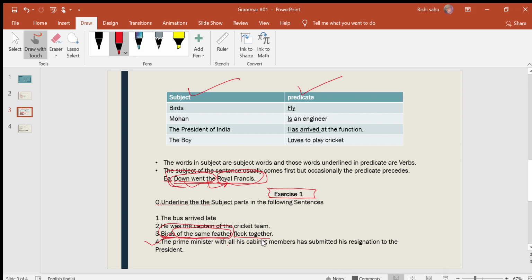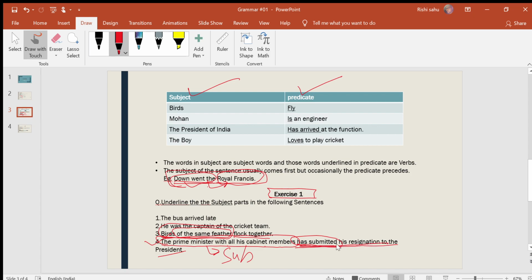Up to here, this whole group of words acts as the subject of this sentence, and the remaining part is the predicate. We know that has submitted is the verb here, which is a part of the predicate.